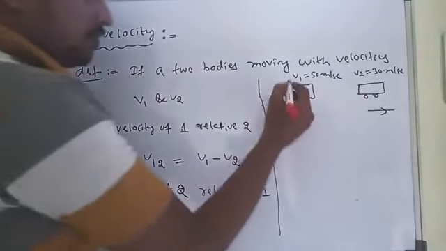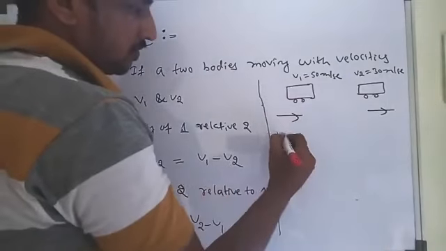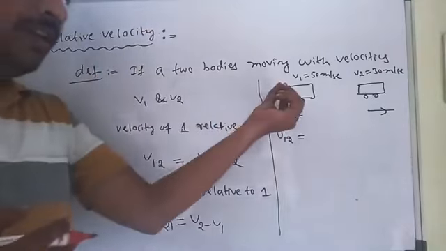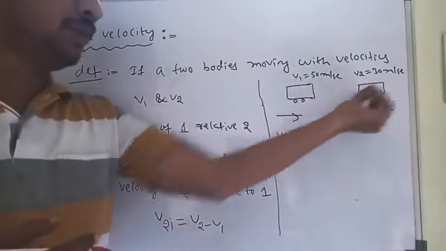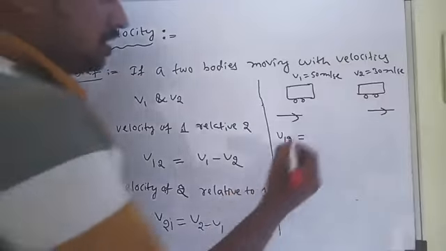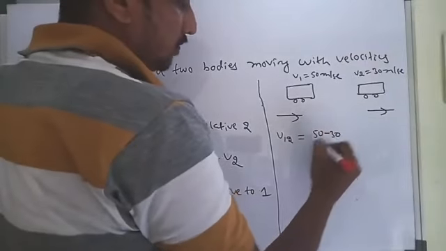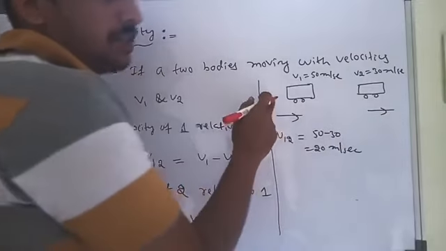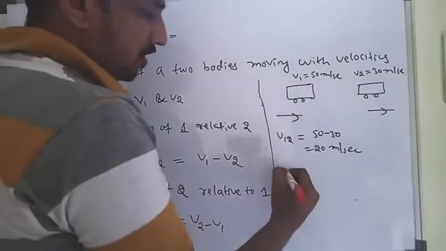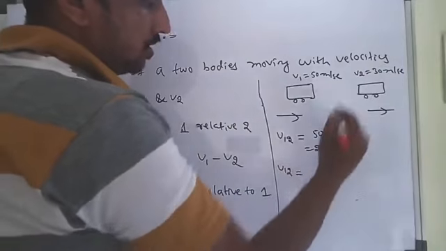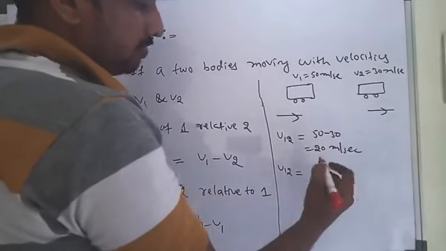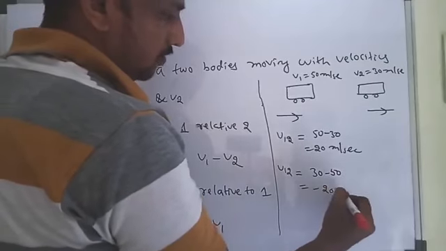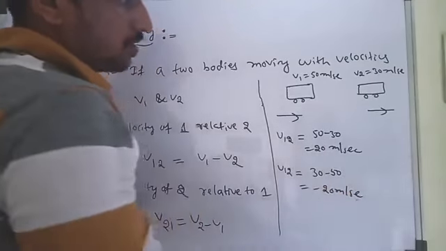What is the first bus velocity with respect to the second bus? That is 50 minus 30, 20 meter per second. And the second bus velocity with respect to the first is v2 minus v1, that is 30 minus 50, equal to minus 20 meter per second.